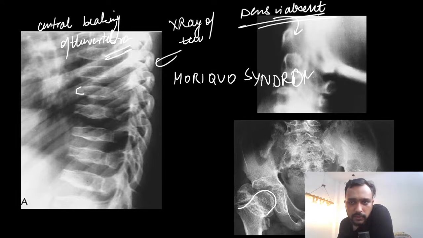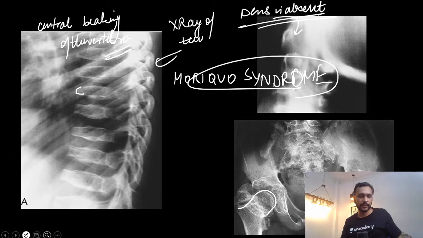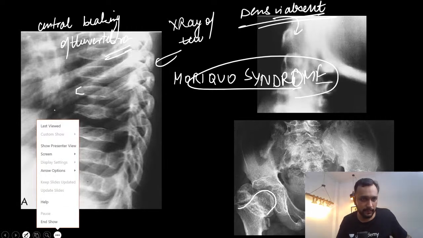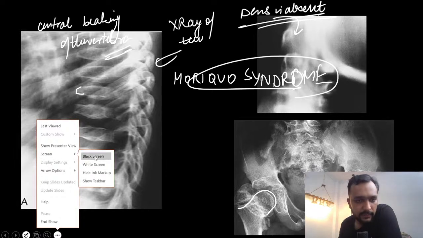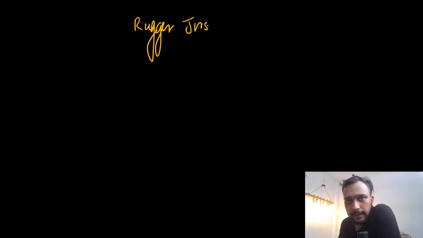Okay. So right now guys, we have discussed a lot of imaging appearances in the vertebra. So let us revise the various vertebral findings we have discussed. Just tell me in the comment section: rugger jersey spine is seen in which case?